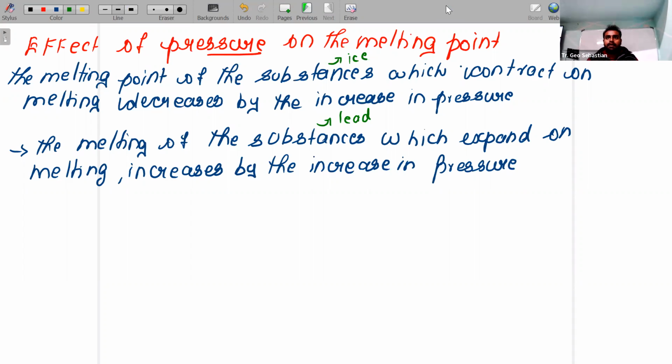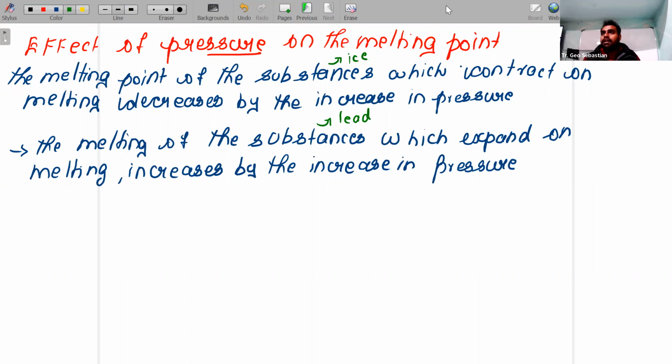Am I right? Now, children, there are certain substances that will contract during the melting process. For example, you can take ice. Ice is a solid substance. Due to the melting process, ice is contracting. Because of that contraction, it will become liquid. Am I right? So you can understand that when the melting increases, the contraction of certain substances will increase. Right?